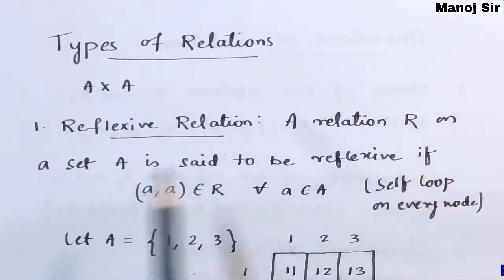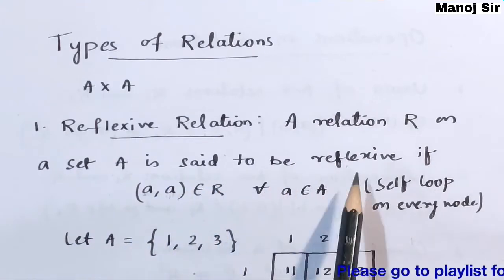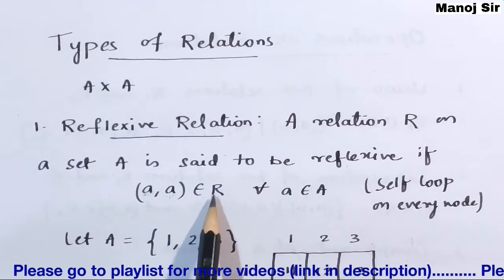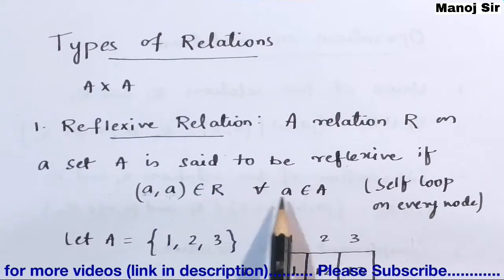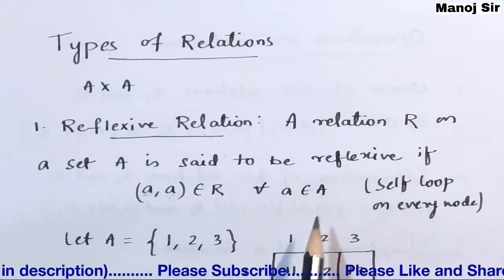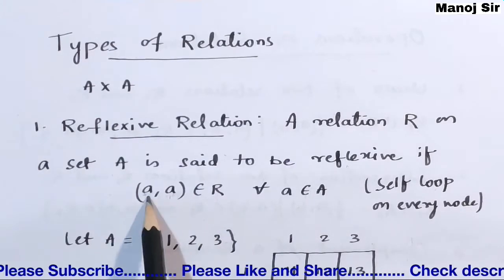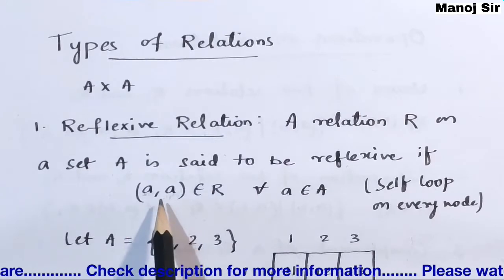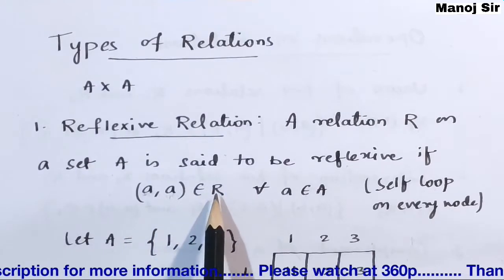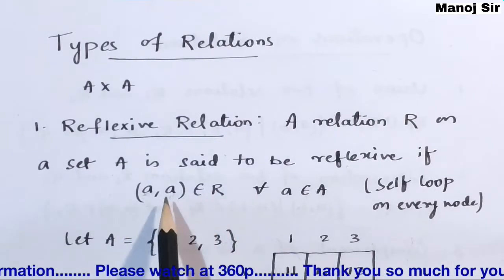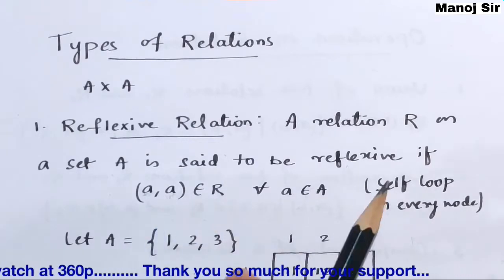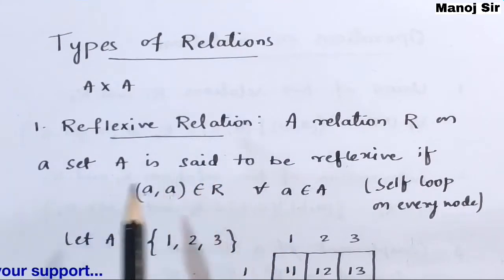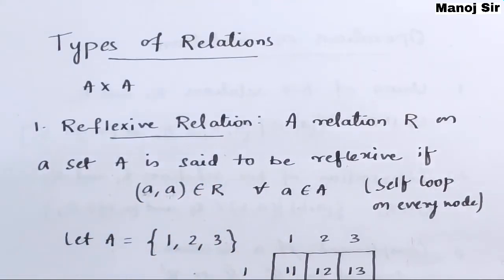A relation R on a set A is said to be reflexive if and only if (a, a) belongs to R for every a belongs to A. What I meant to say is (a, a) is a reflexive pair. If that relation contains all the reflexive pairs, that is (a, a), then that relation is said to be a reflexive relation. Let us take one example.